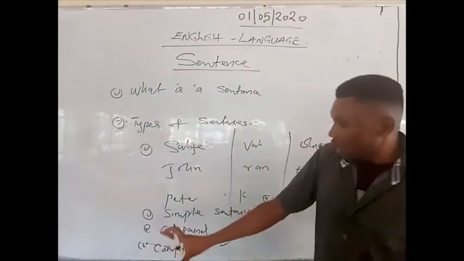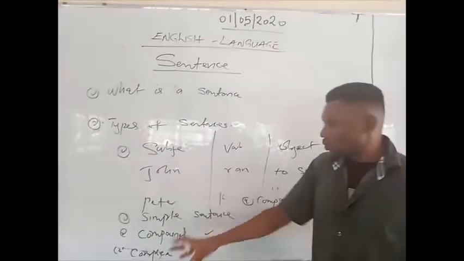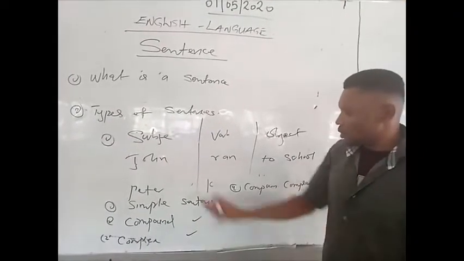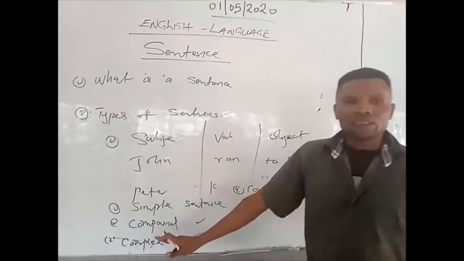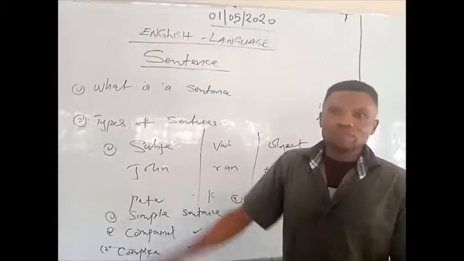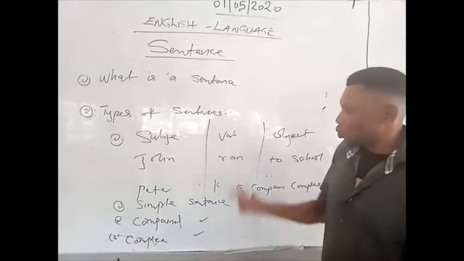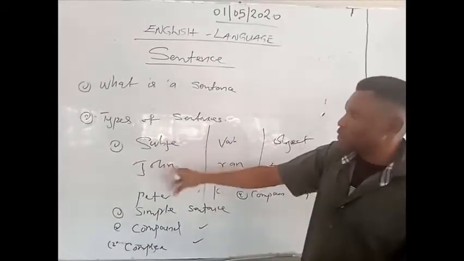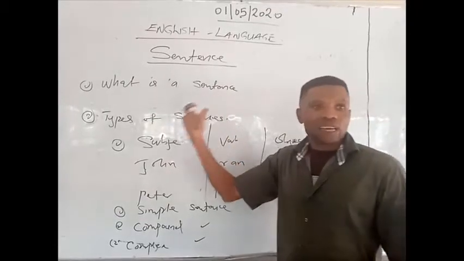These are the 4 types of sentence we have: the simple sentence, the compound sentence, the complex sentence, and the compound complex sentence. So we shall take them one after the other for easy comprehension of what a sentence stands for.